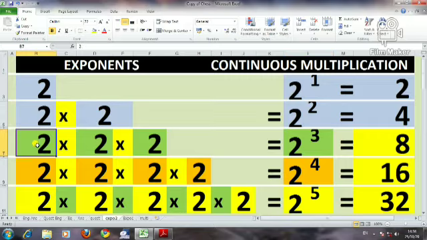Now let's look here. 2 into 2 into 2. Look here, 2 raised to 3. Now 2 into 2 into 2 into 2 is referred to as 2 raised to 4. Now 5 twos multiplied together is referred to like this: 2 raised to 5. We know 2 can also be referred to like this: 2 raised to 1. Once multiplied, that is 2 itself.